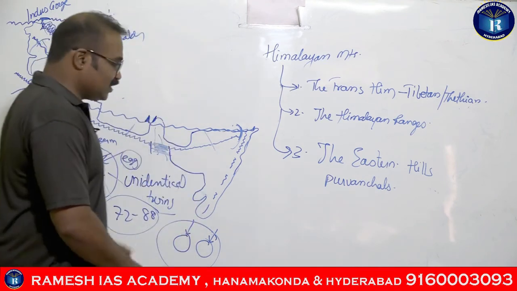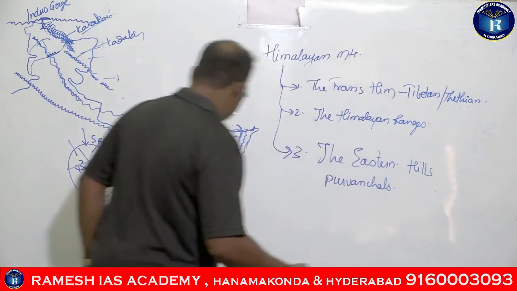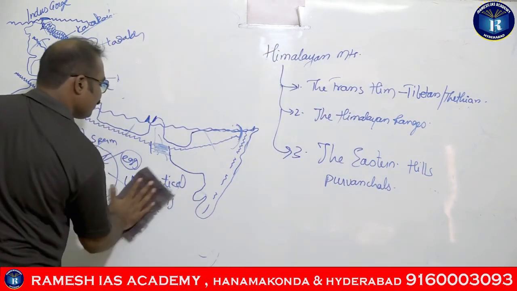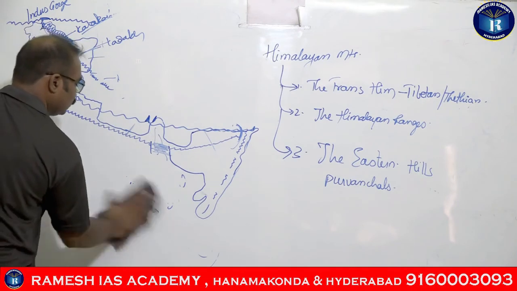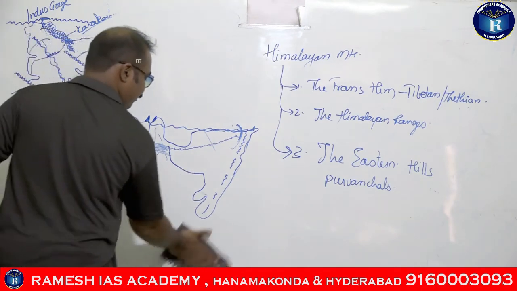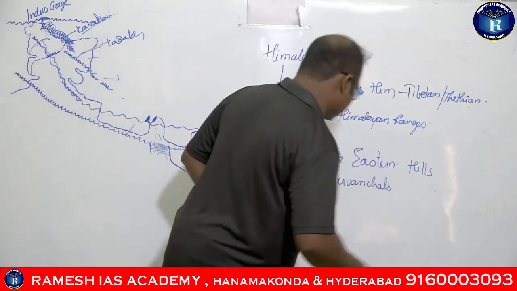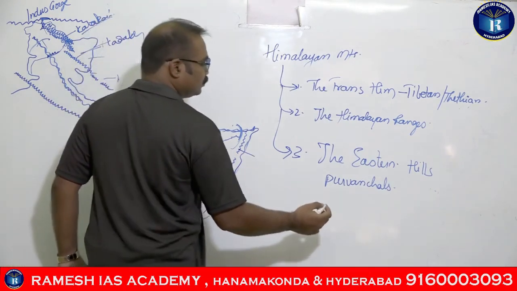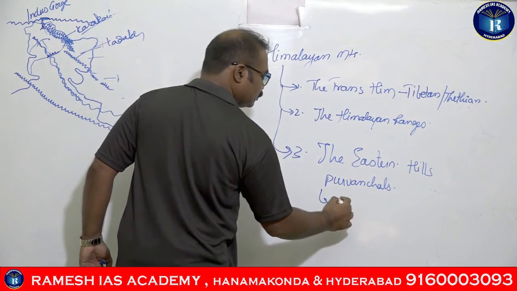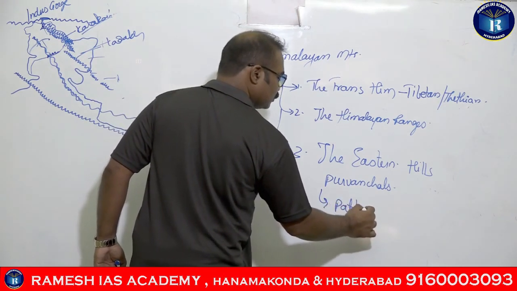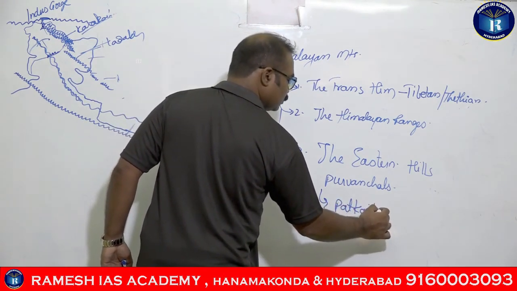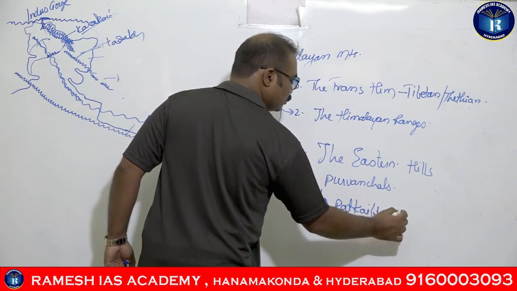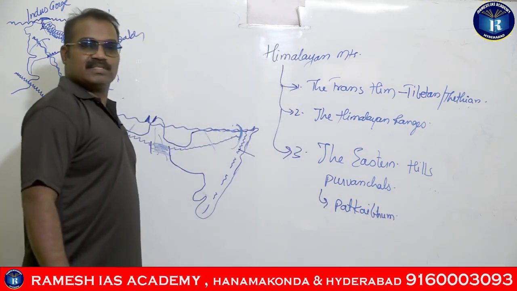Okay, and the Purvanchals consist of A, the Patkai Bum mountains, guys.